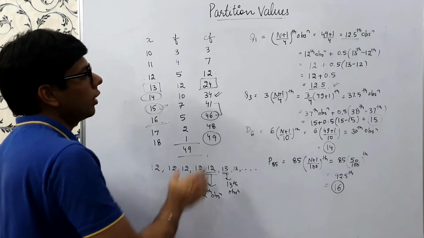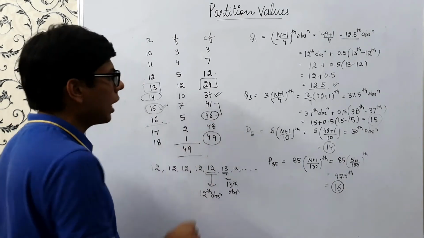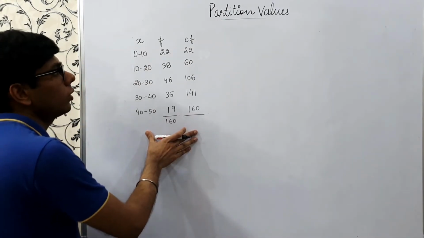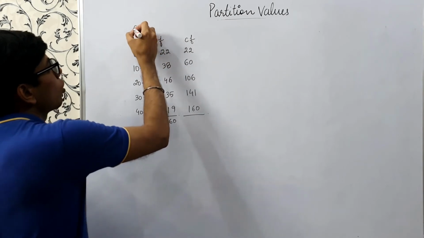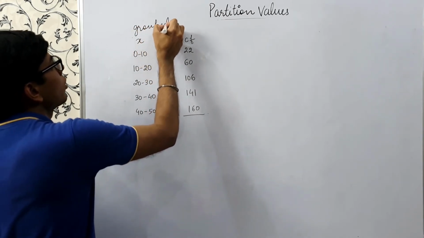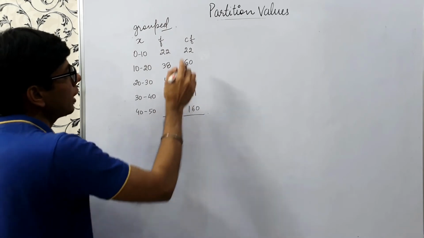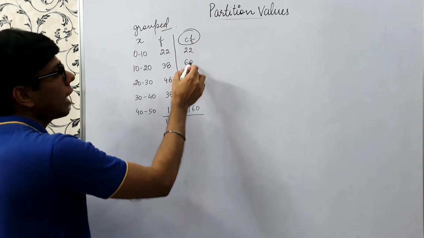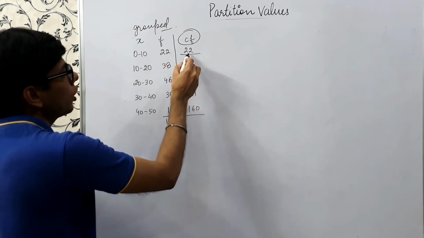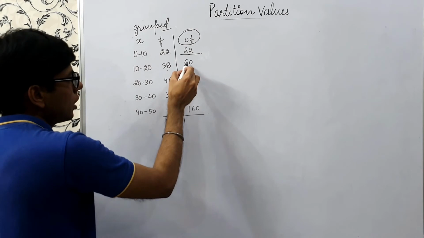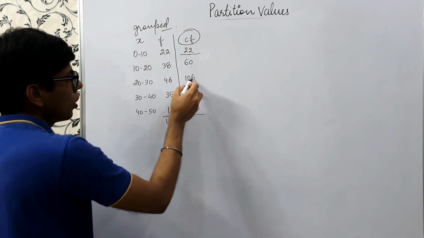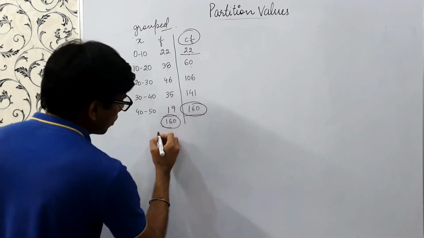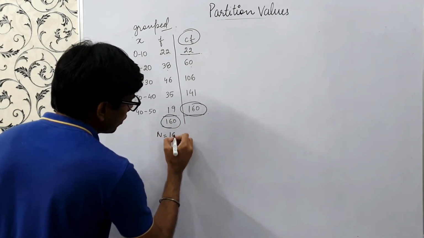So now we have calculated it for the frequency data, and now we'll calculate these partition values for grouped frequency data. So this is grouped frequency data, and we have to first calculate the cumulative frequency. I have already calculated it over here. It would be 22, 22 plus 38, 60, 60 plus 46, 106, 106 plus 35, 141, and the last would be nothing but the total number of observations. So here we have n equals 160.